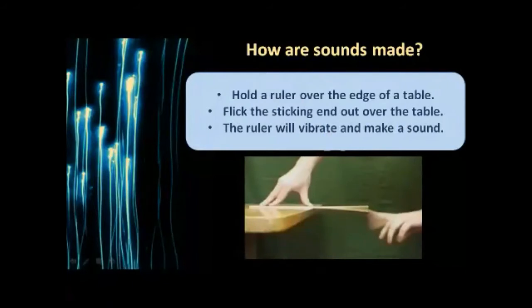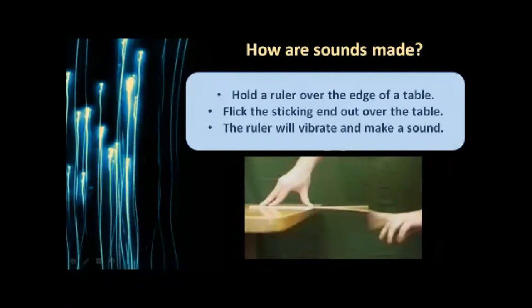How are sounds made? Beta, you can also do this activity at your home. You have a ruler, okay? What you need is a table and a ruler. Simple. What will you do? You will hold a ruler like this over the edge of the table. Beta, edge of the table, okay?